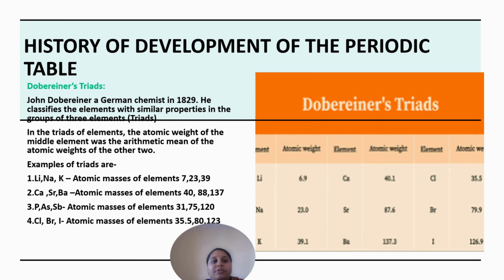The first concept for the periodic table was given by Dobereiner. John Dobereiner was a German scientist, and he classified elements that resembled the sodium property. In that way, he gave the octaves relationship.